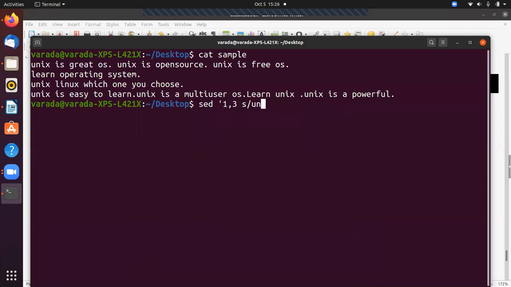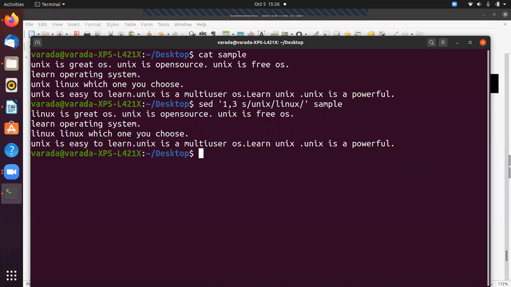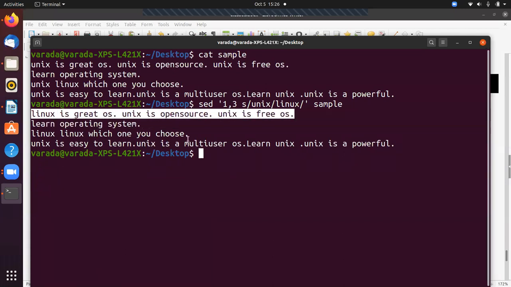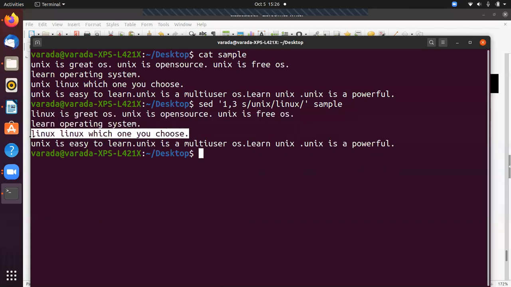I want to substitute Unix with Linux, and the file name is sample. Now only the first line and third line will be modified. The fourth line Unix was not modified. Why? Because here you specified lines 1 to 3, so only those lines are modified.